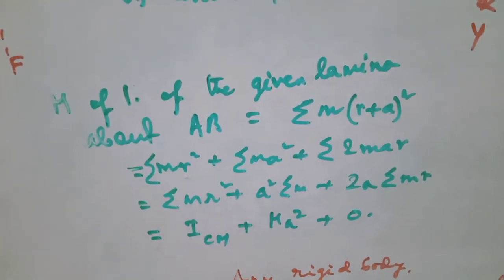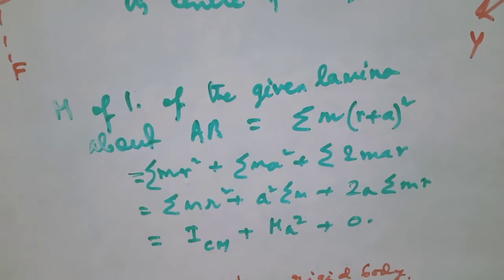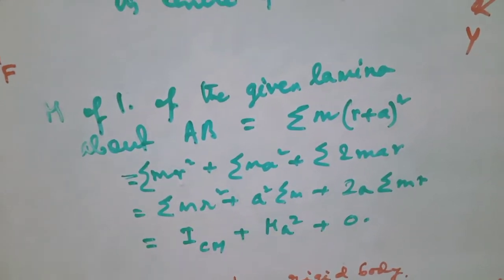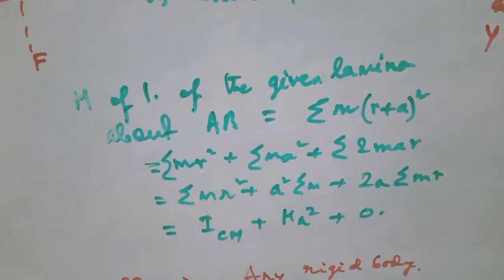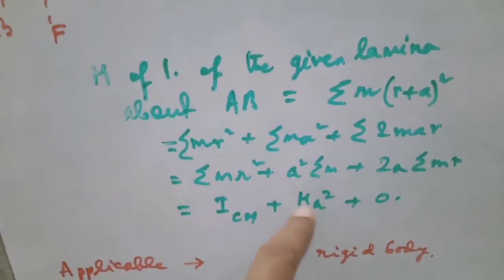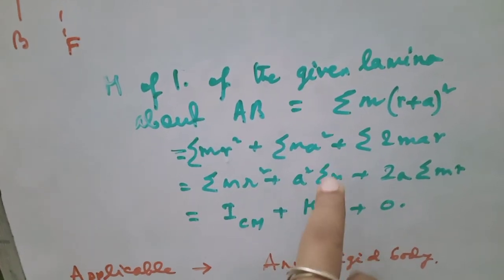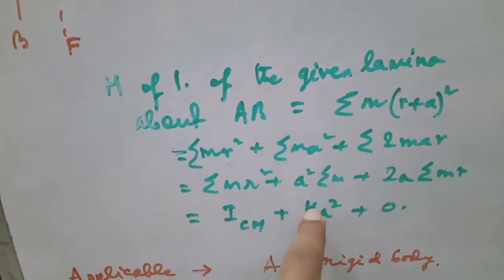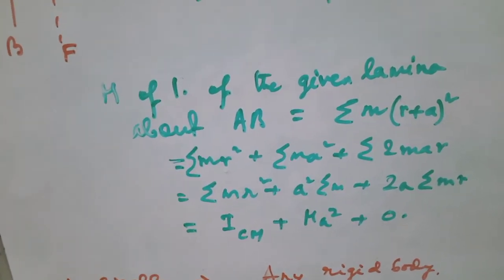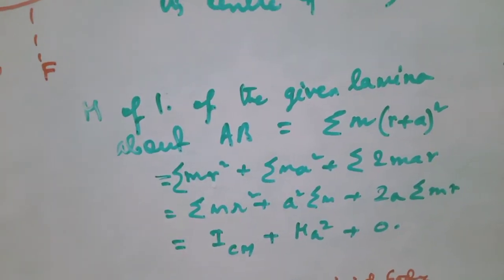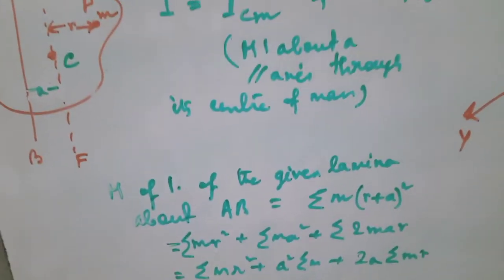Now we know that the summation of mr will be equal to 0. So summation of mr square plus a square summation of m. Summation of m means the entire mass. If we add the entire mass of the particles, it will give the total mass of the lamina, or a rigid body as considered. So it is I_CM plus Ma square. Where is it applicable? It is applicable to any rigid body.